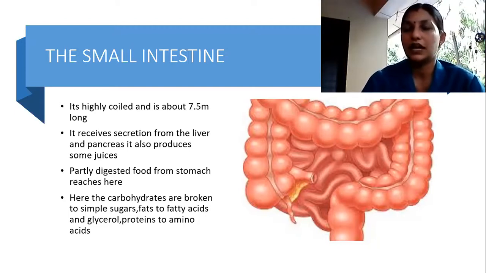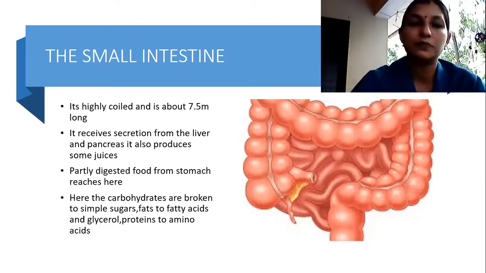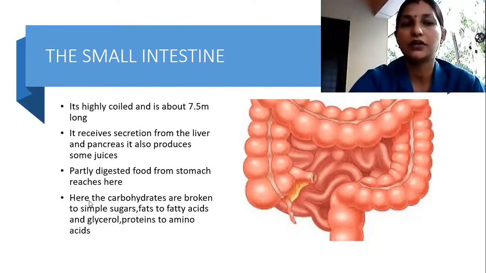Some part of the food is digested, the remaining food enters the small intestine, and inside the small intestine, the liver and the pancreas juices also enter. And in this food, what is happening? Carbohydrates are broken to simple sugar, fats to fatty acid and glycerol, proteins to amino acid. This point over here, you can see my cursor. It is very important to remember.